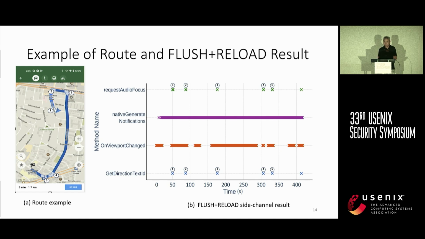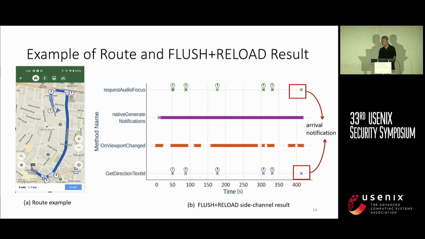And this is an experiment that we have done. You can see the horizontal axis is the time, and using the CPU cache side channel, we managed to detect the execution of these methods. And these methods, like 1, 2, 3, 4, 5, indicate when precisely those turns are being made. And for the last one, we can also detect navigation ended, meaning that the vehicle has arrived at the destination.